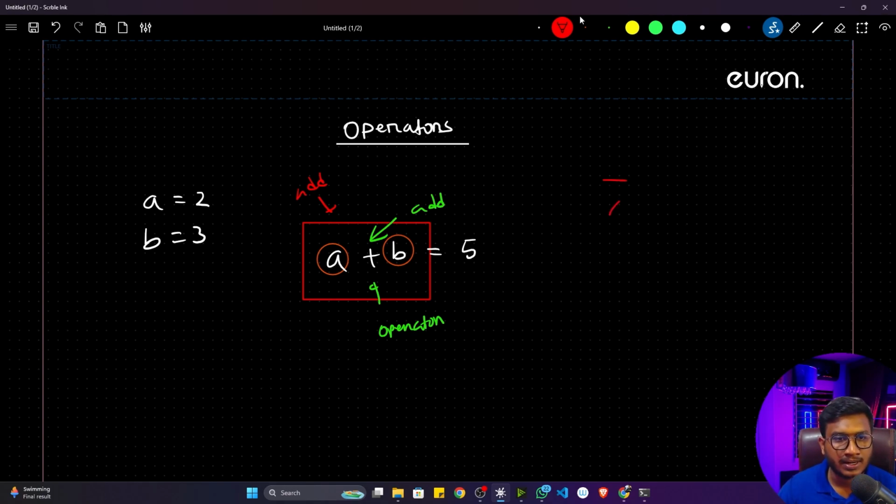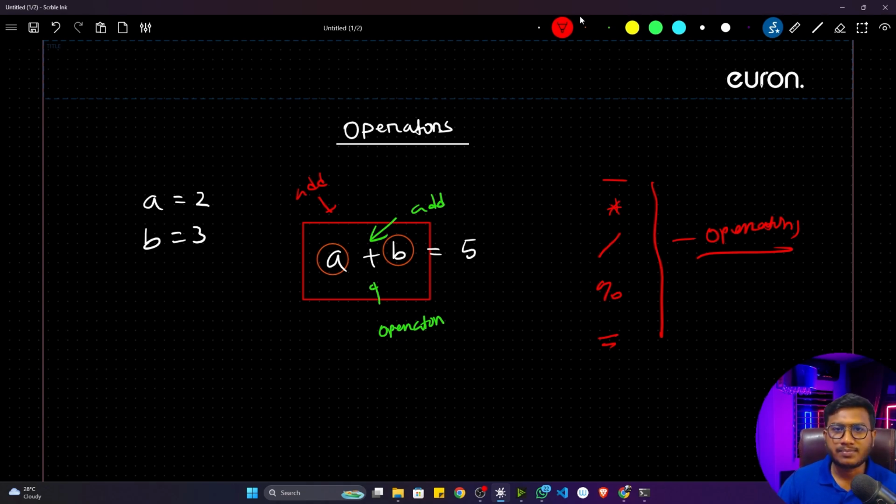It can be multiplication symbol. It can be, let's say, a division symbol. It can be modulus symbol. It can be equal symbol. So this is called operator. This is called operators. So this is called operator inside programming.